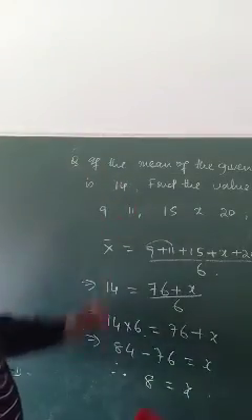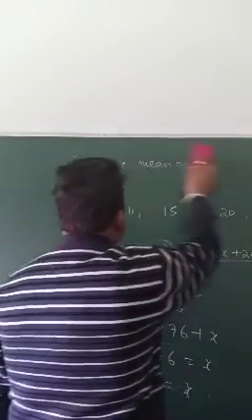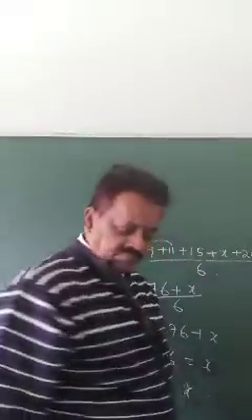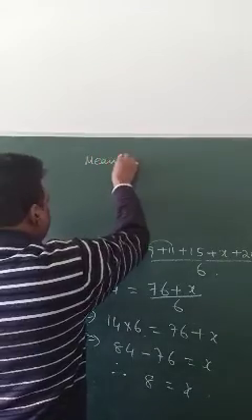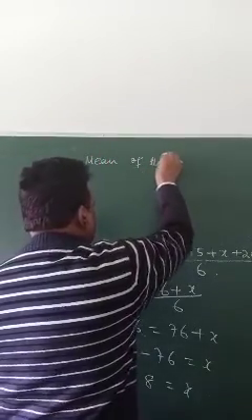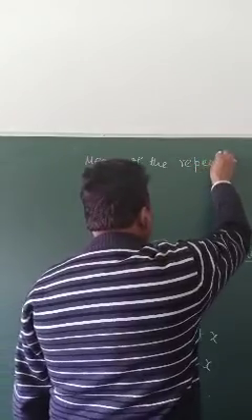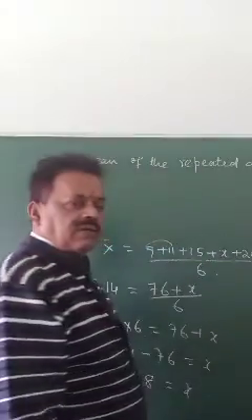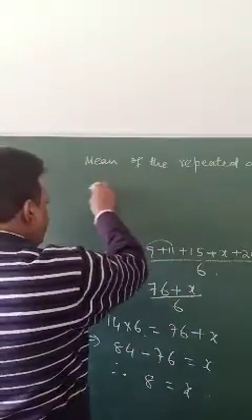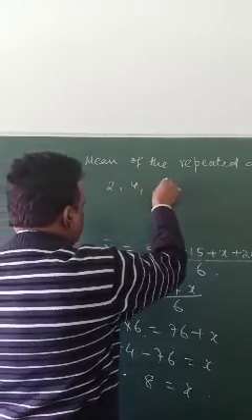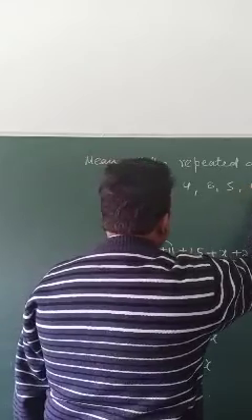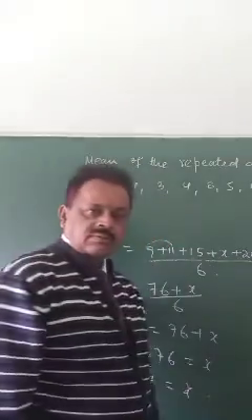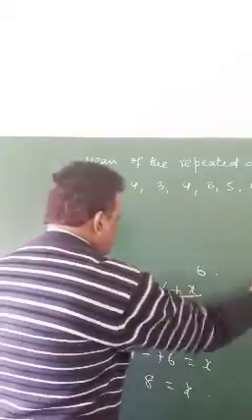Okay, this is about mean of the ungrouped data, raw data. We call it raw data here. Then mean of the repeated data. Repeated means, suppose I will tell you 2, 4, 3, 4, 8, 5, 6, 3, 2 like this, suppose. So what you find, you can check it.